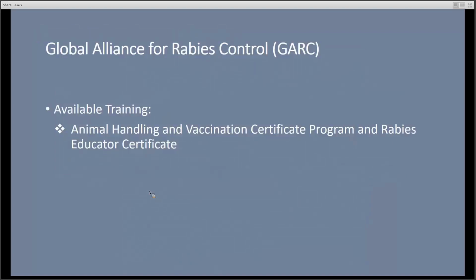Additional information pertaining to the public health impact of rabies globally can be found at the website funded by the Global Alliance for Rabies Control. This organization was founded on their mission to prevent human deaths from rabies and relieve the burden of rabies in other animal populations, especially dogs.